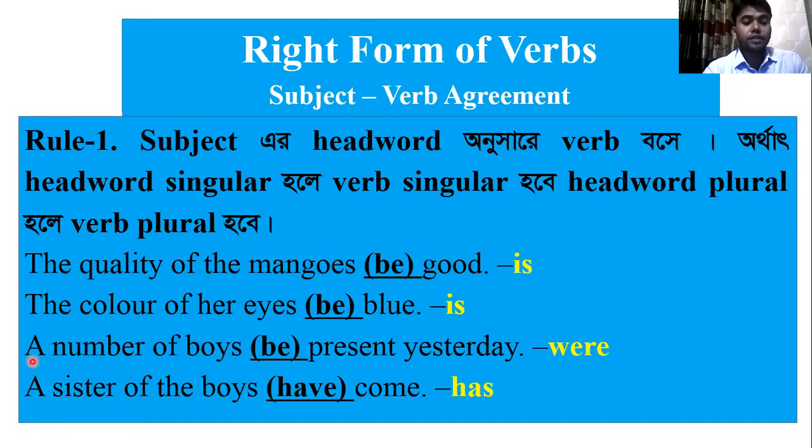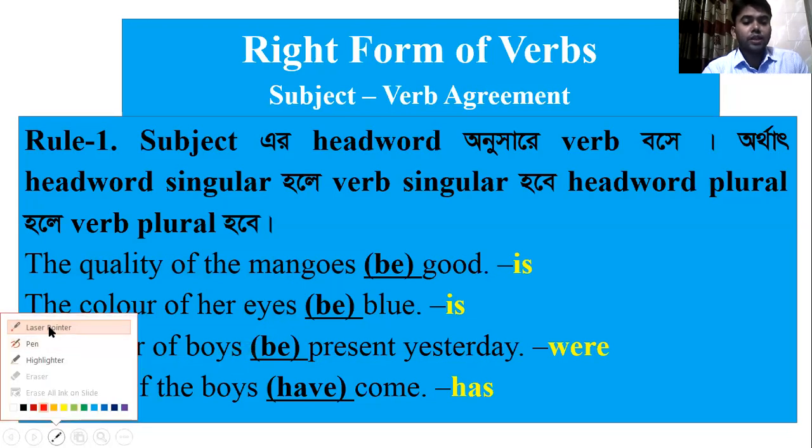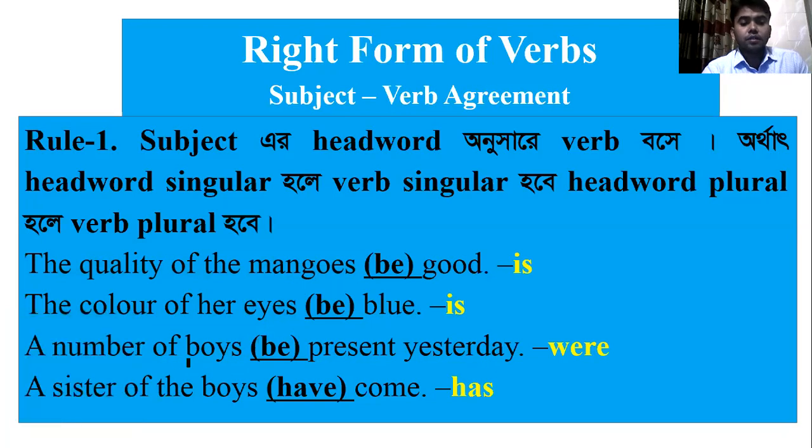Here we can see again a number of boys. Here, boys, we think it is the subject. Obviously, this phrase is totally subject, but a long subject has a head word. We have to follow that head word.